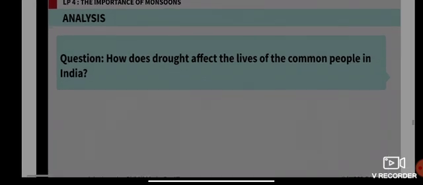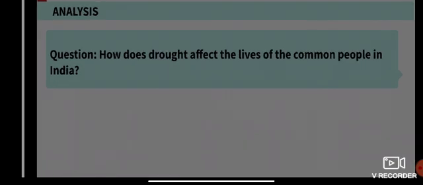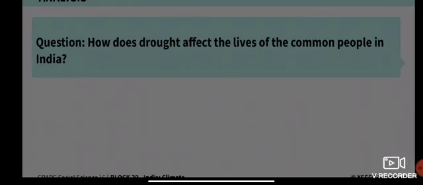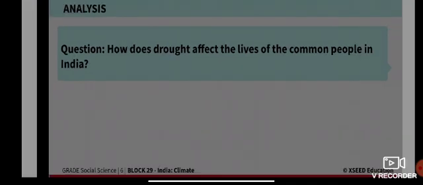Now the next question is, how does drought affect the lives of the common people in India? We have learned how important the monsoon is to India. Drought, as we have also seen from the picture, how would it look? A very dry place, right?